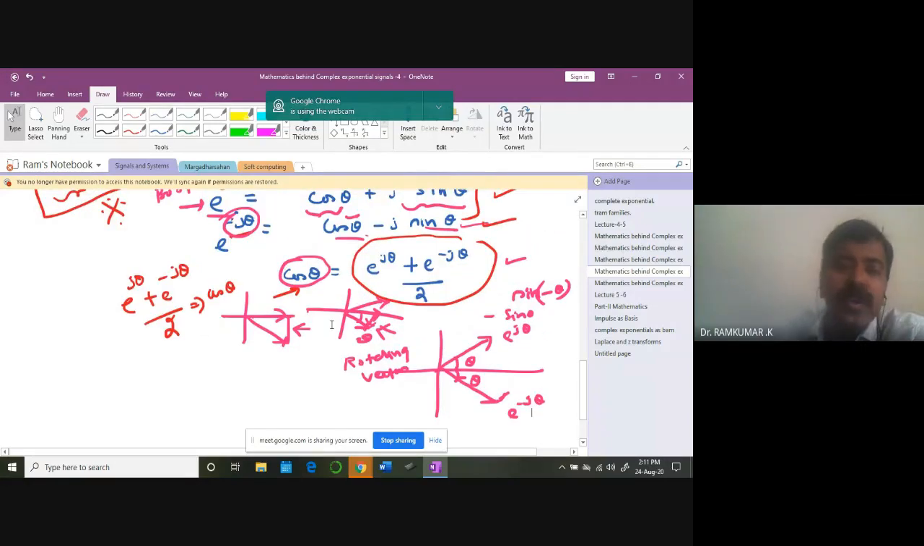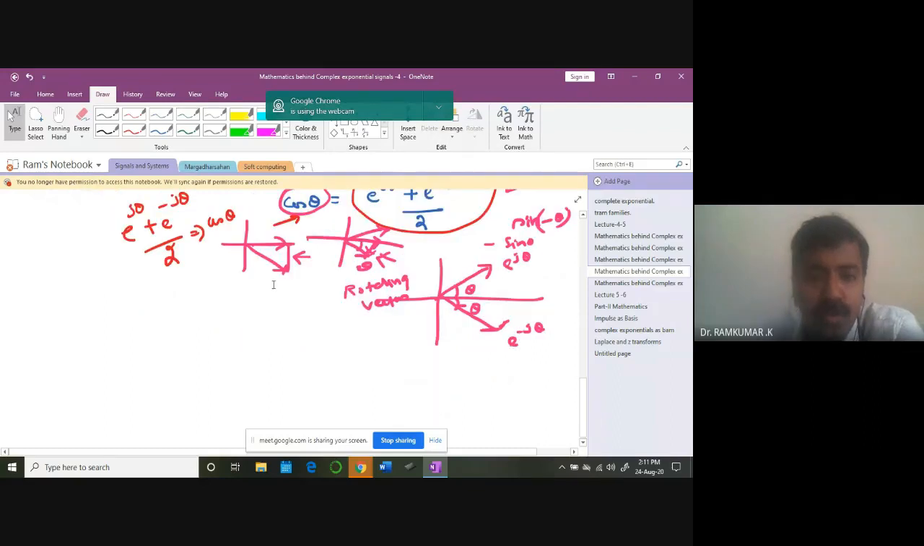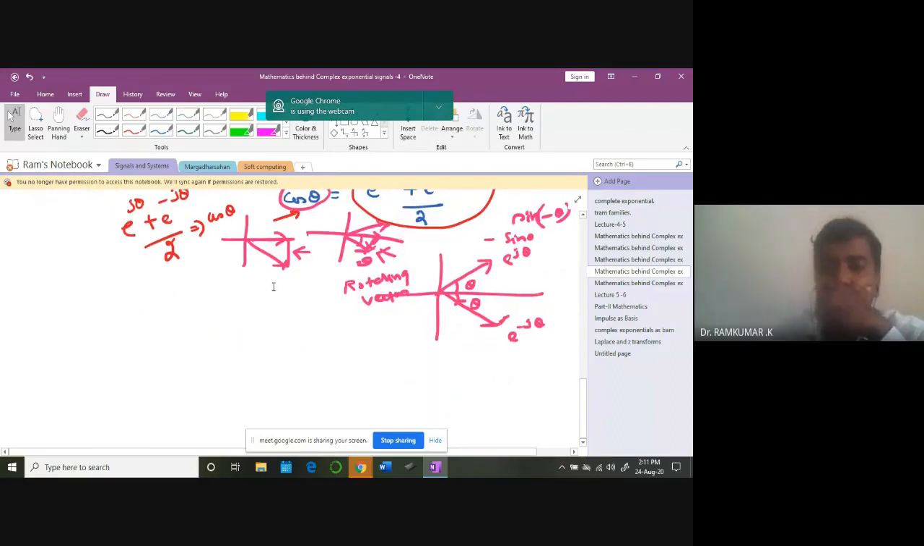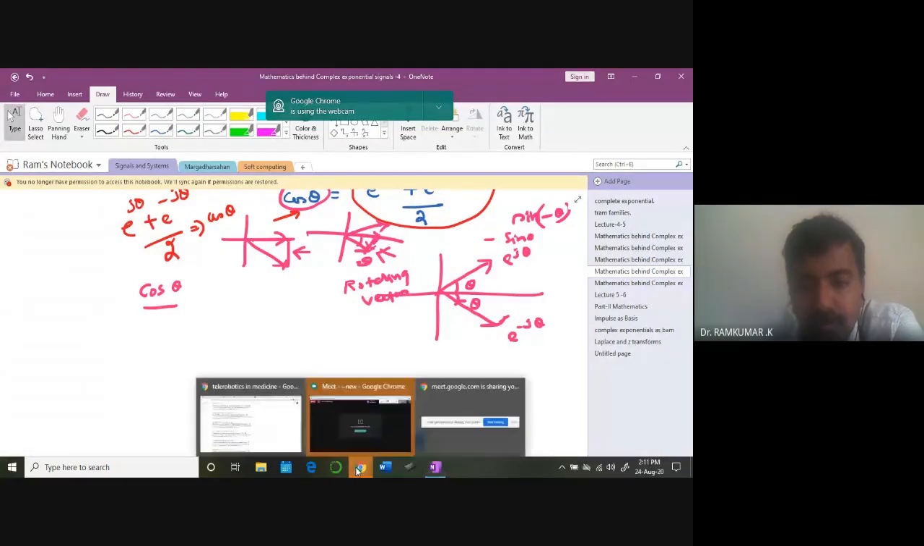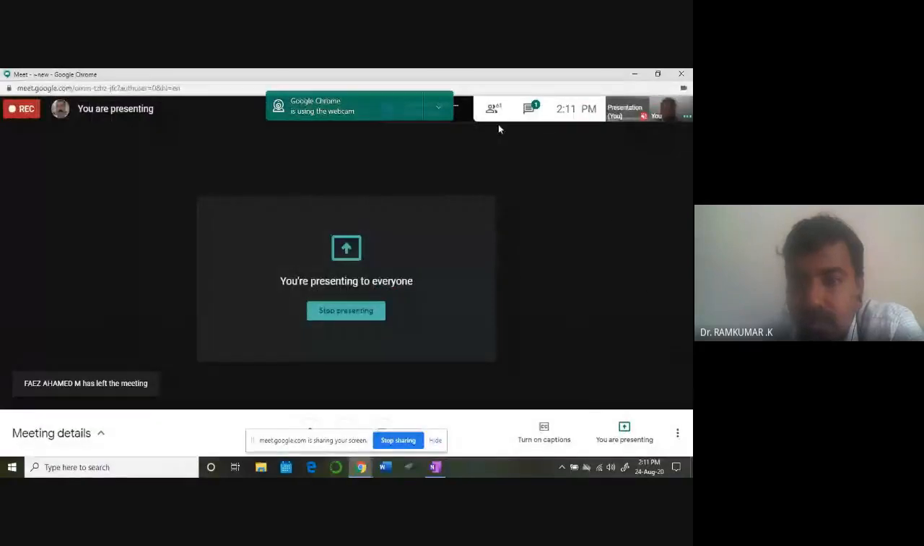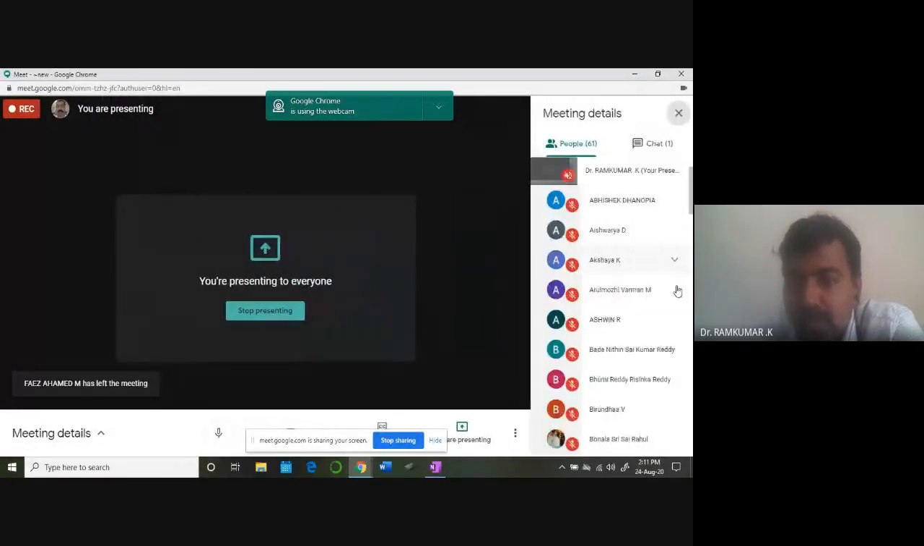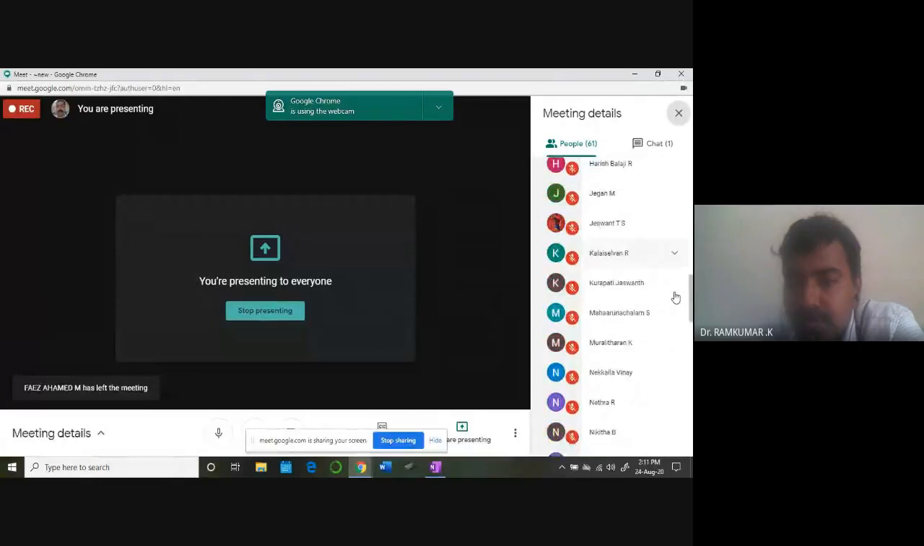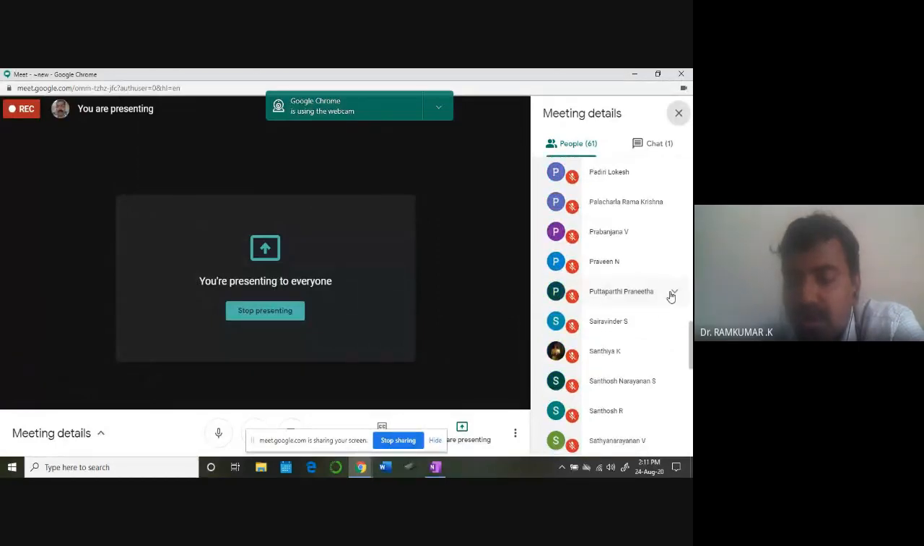So why am I saying it is rotating? Can somebody tell me why it should rotate? Why should it rotate in order to get this cos theta? What's the answer for it? Anybody from the class? Why should it rotate in order to create the cos theta?